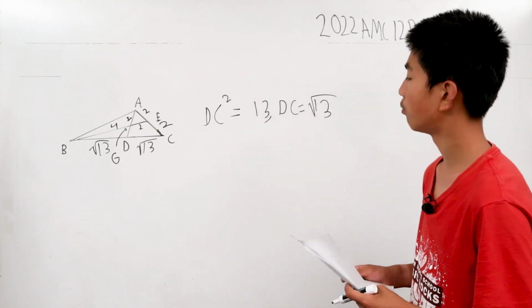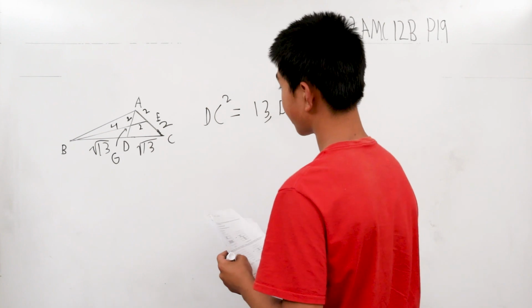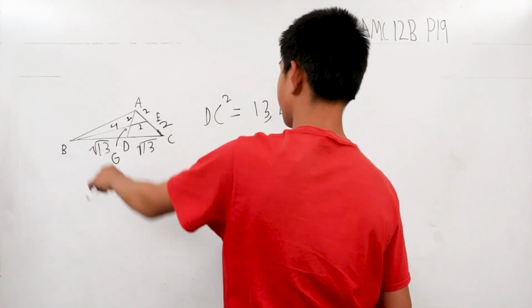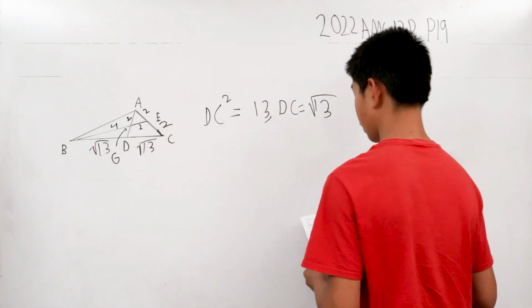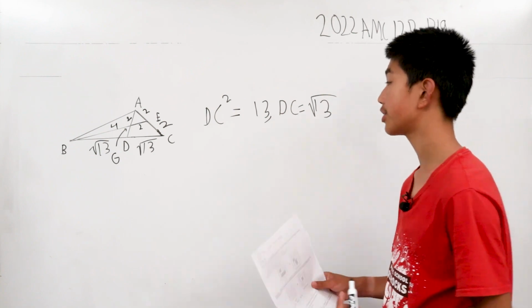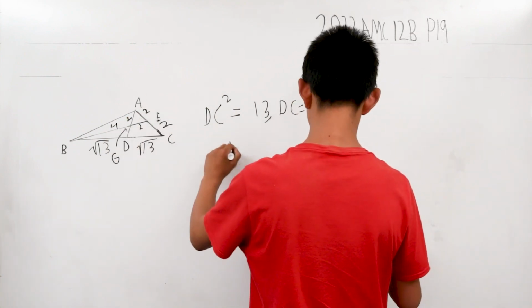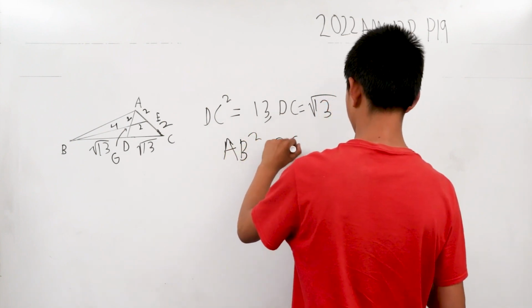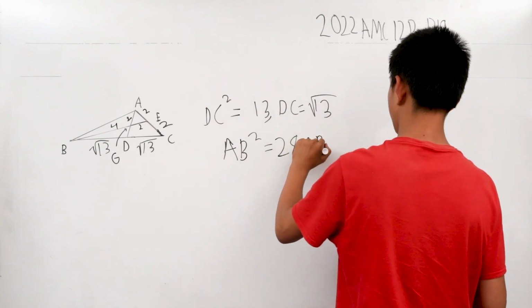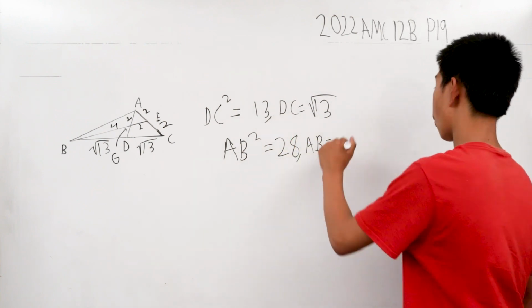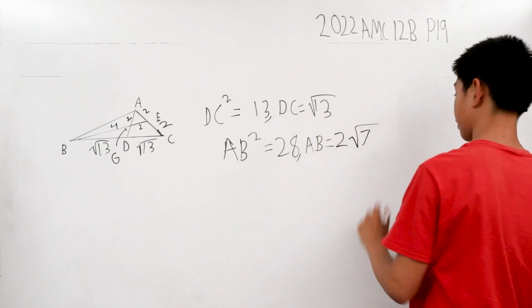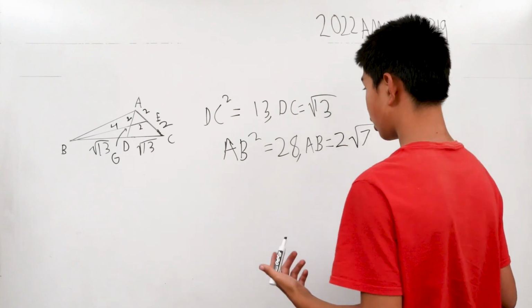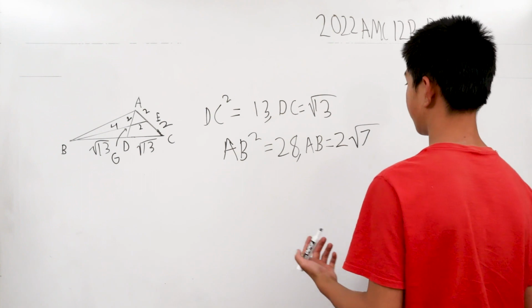Now we want to find out more information, like what is the length of GD and such in AB. Well, what's this giant diagonal AB? Again, we want to use law of cosines, and since it's a giant triangle, we get that AB squared is equal to 28. So that means AB is equal to the square root of 28, or 2 root 7. And that is some good information. And now we can use law of cosines again to solve this problem.